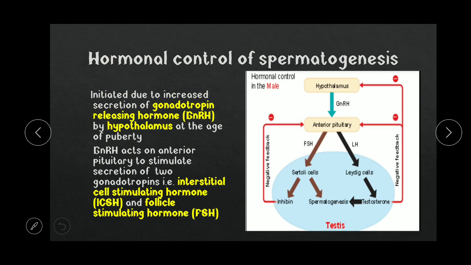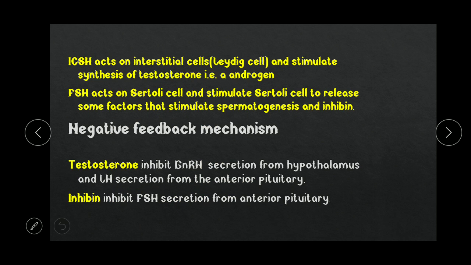Here you can see the testosterone is preventing secretion from the anterior pituitary and also from the hypothalamus. The inhibin, as the name suggests, also inhibits secretion from the anterior pituitary. Inhibin inhibits the FSH secretion from the anterior pituitary.